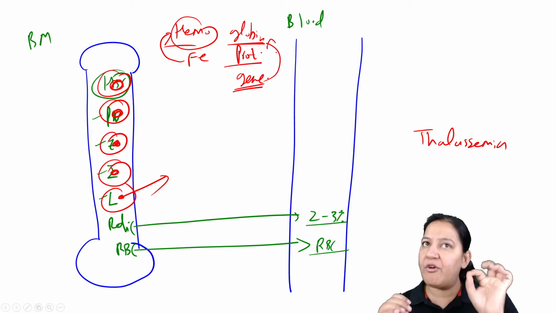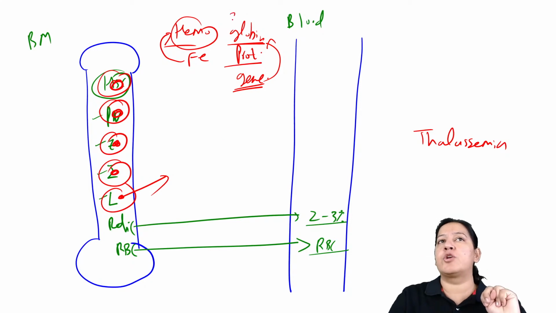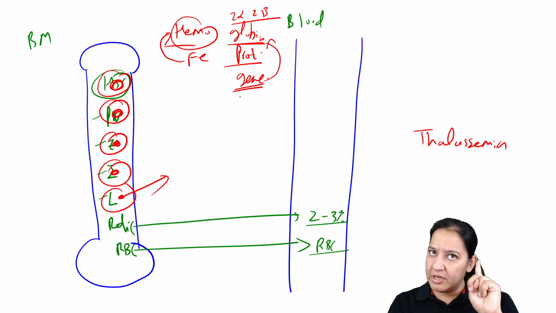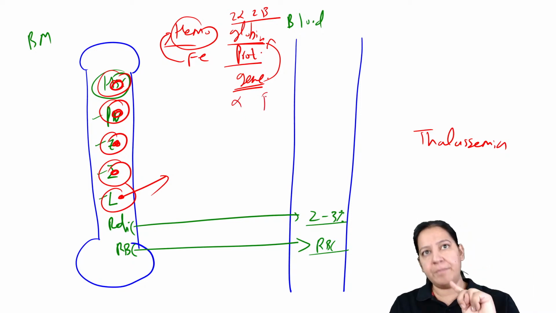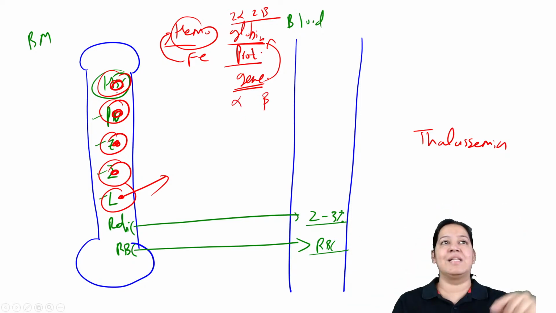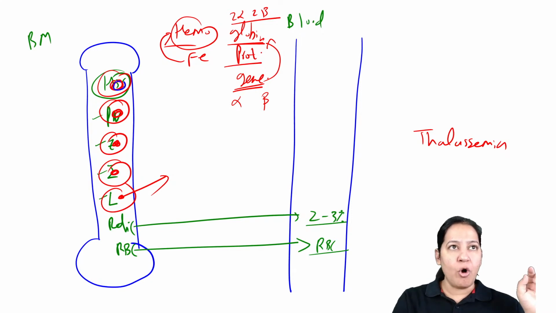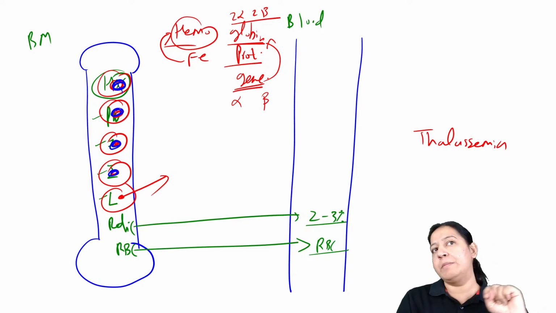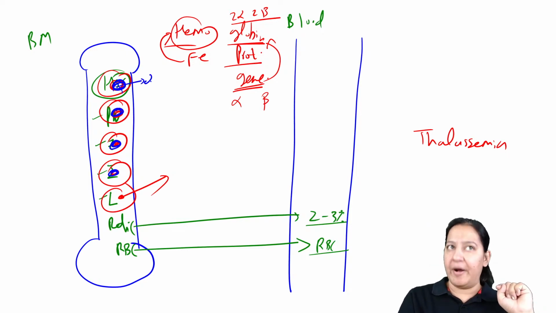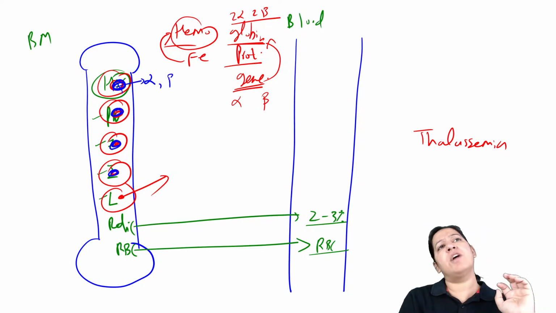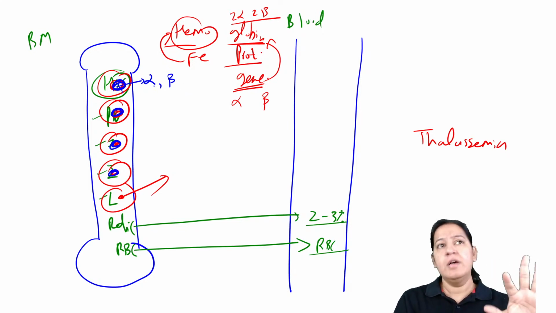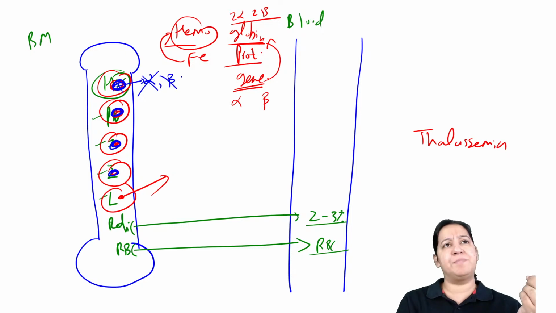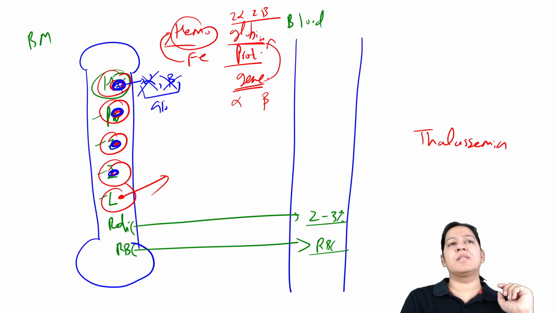So there is a gene for globin. Two type of globin are there. 2 alpha, 2 beta, total 4 globins are there in one hemoglobin. So we have a gene for alpha globin. We have a gene for beta globin inside the nucleus of these cells. Now I'm talking about the nucleus of all these cells. So inside the nucleus, inside the chromosome, the genes are mutated. Either the alpha globin genes or the beta globin genes are mutated, whatever. So either the patient cannot synthesize alpha globin or the patient cannot synthesize beta globin. Ultimately, patient cannot synthesize globin.